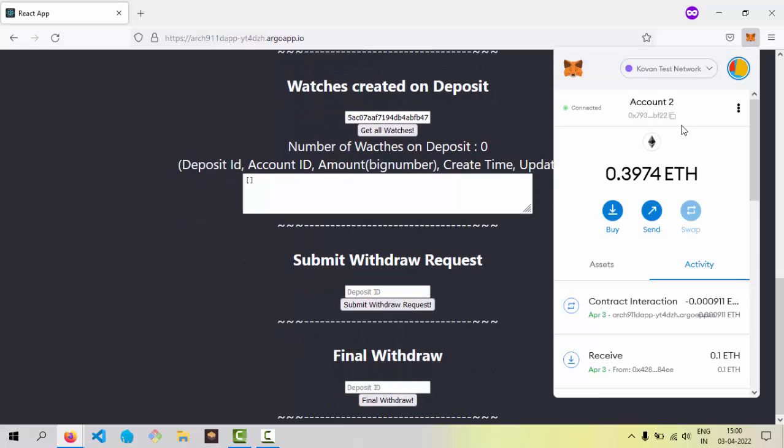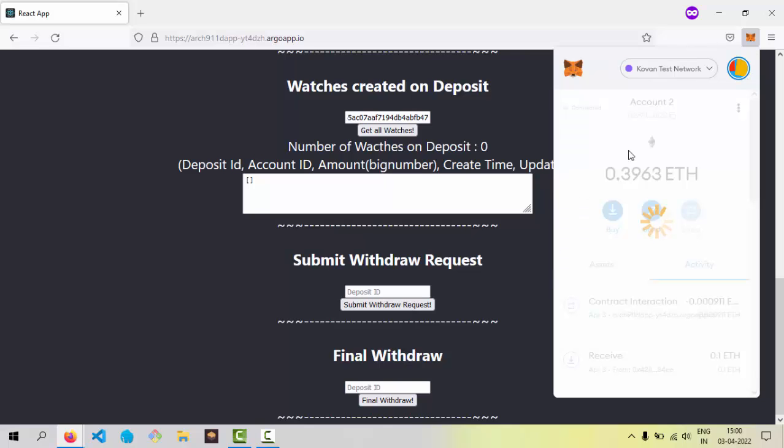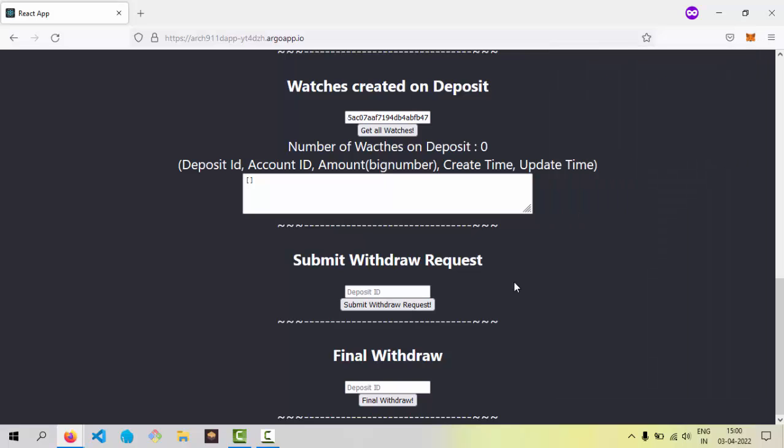So the owner who created the deposit is account 1. Okay, so this guy wants to withdraw his money back. Now what happens is, let's say I am the owner of a deposit and I try to withdraw the deposit. When that happens, a lock of 9 days will be set on that particular deposit. Your request has been accepted, but there is a lock of 9 days, plus an alert will be sent out in the form of a small ETH amount to all the watchers.